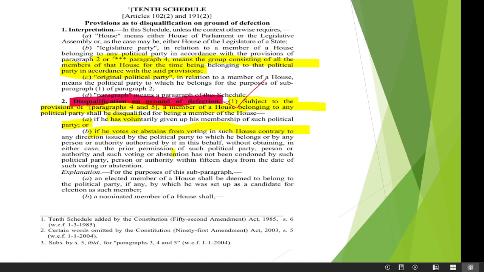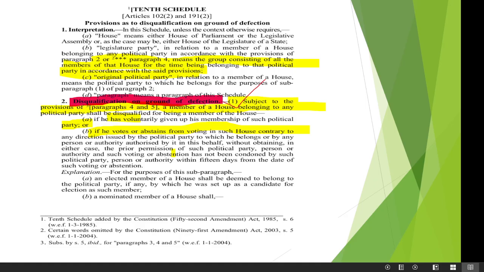But 102 subclause 1 is a different thing. That is also regarding the disqualification of MPs, but the ground is different, and the person who disqualifies is also different. Under article 102 subclause 1, the one who disqualifies is the President. But article 102 subclause 2 is regarding anti-defection law, the ground is defection, and who disqualifies is the Speaker in case of Lok Sabha and the Chairman in case of Rajya Sabha. Same in the Vidhan Sabha, the state legislative assembly, it is the Speaker.